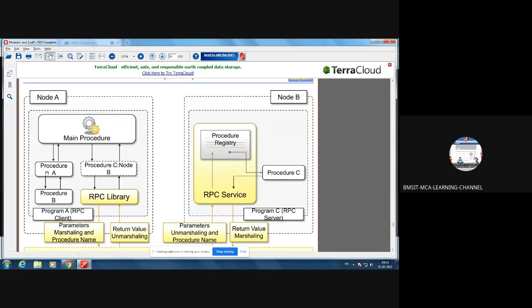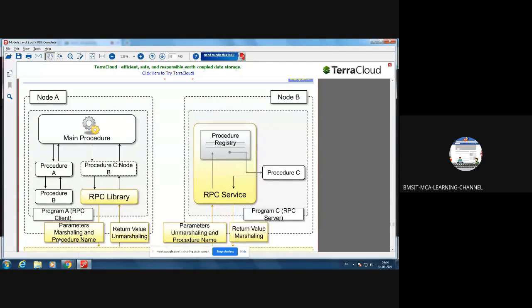Now you can see here we have procedure A and procedure B, and program A, the client program. This is a client program which is making a request to node B to execute procedure C. And here, parameters marshalling and procedure name. That means to execute the method, some parameters are required. It is sending the parameters of this method, then marshalling and procedure name.